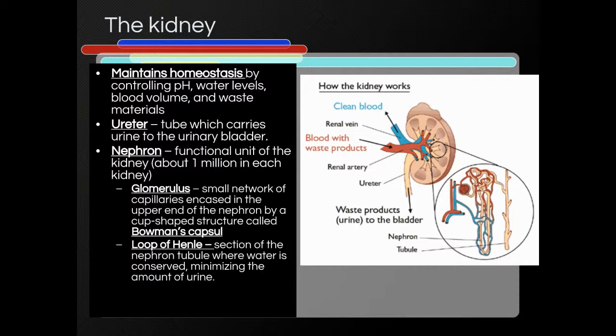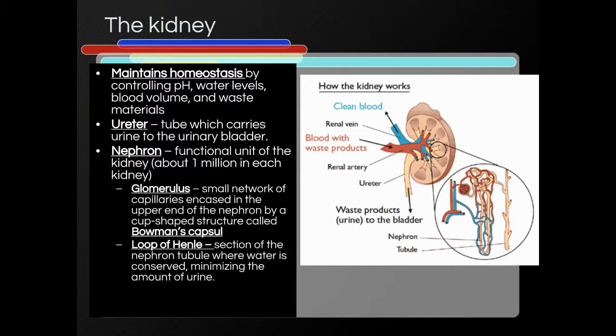With our nephron, a couple key components, right? We have a glomerulus and a Bowman's capsule. That's this little unit right here. The glomerulus is a group of capillaries, a ball of capillaries. The Bowman's capsule is kind of this capsule around it that's going to collect material. It's kind of like a collection system.